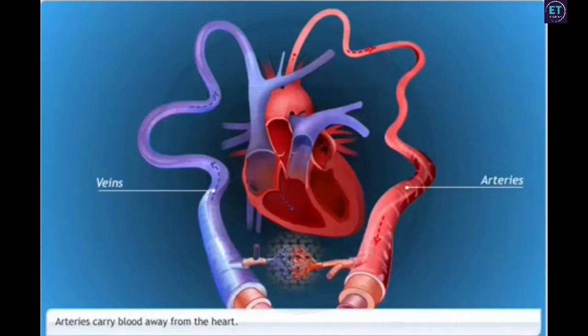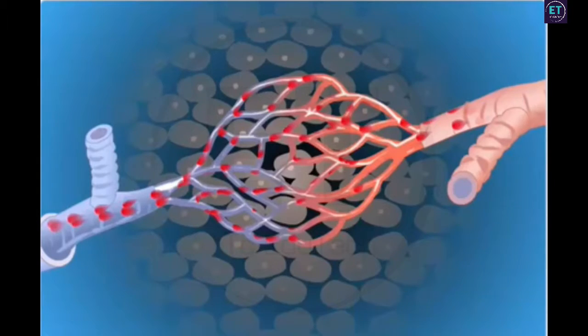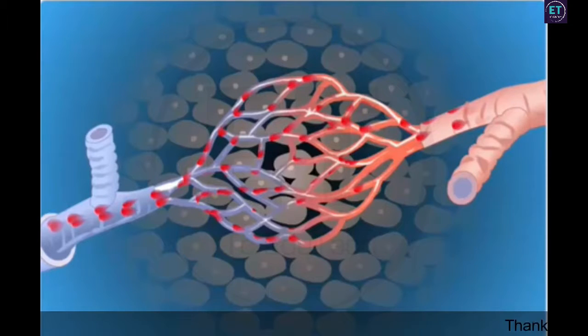Arteries are the blood vessels which carry oxygenated blood away from the heart to various organs in the body. When the blood flows out from the heart, it is at high pressure. To withstand this pressure while transporting the blood, the walls of the arteries are thick and elastic. On reaching an organ or tissue, the artery divides into smaller vessels so that the blood can reach each individual cell.